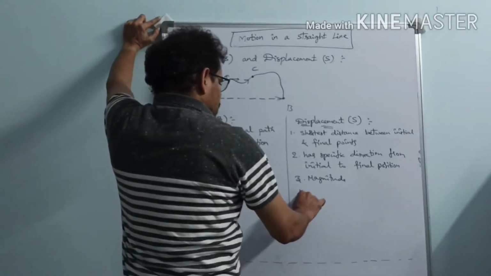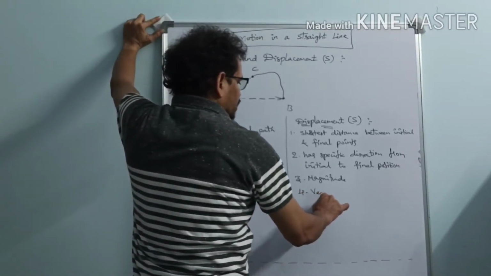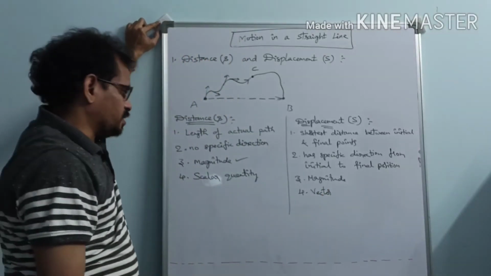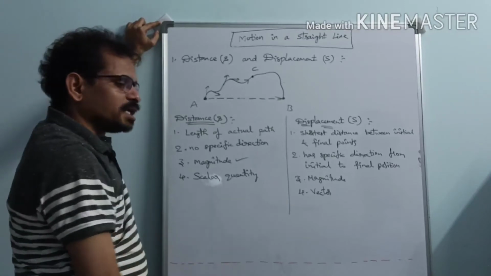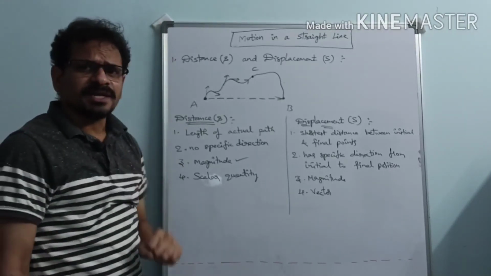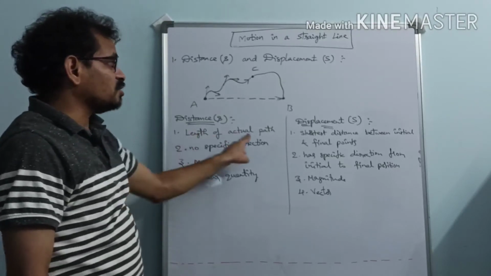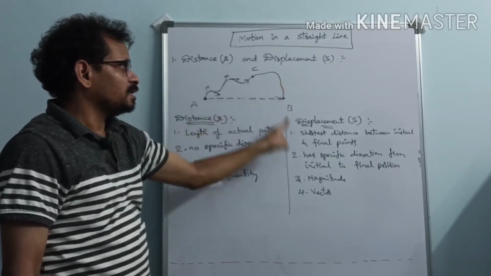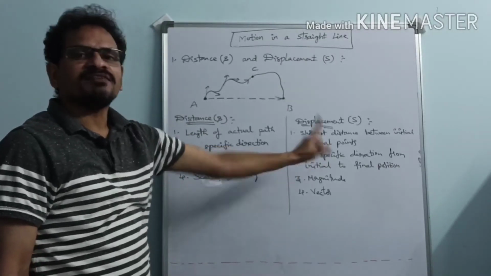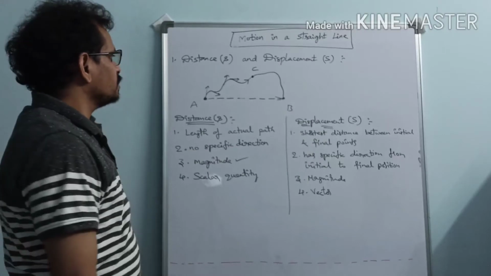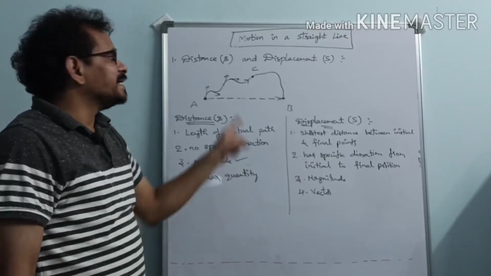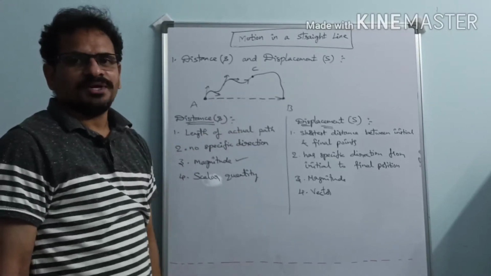So displacement is a vector quantity. While distance is a scalar quantity, displacement is a vector. See, let us compare here once. So what is distance? Length of the actual path. So this is the actual path. Then what is the displacement here? It is the shortest distance between initial and final points. Or we can say it is the length of the straight line joining the initial point to the final point.